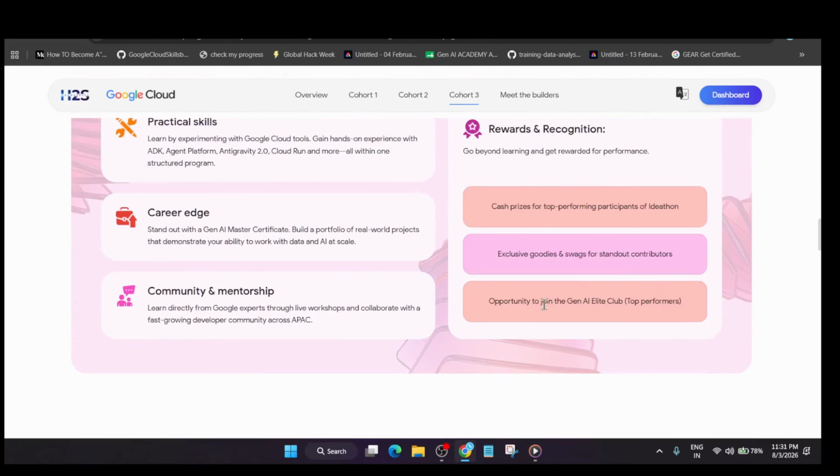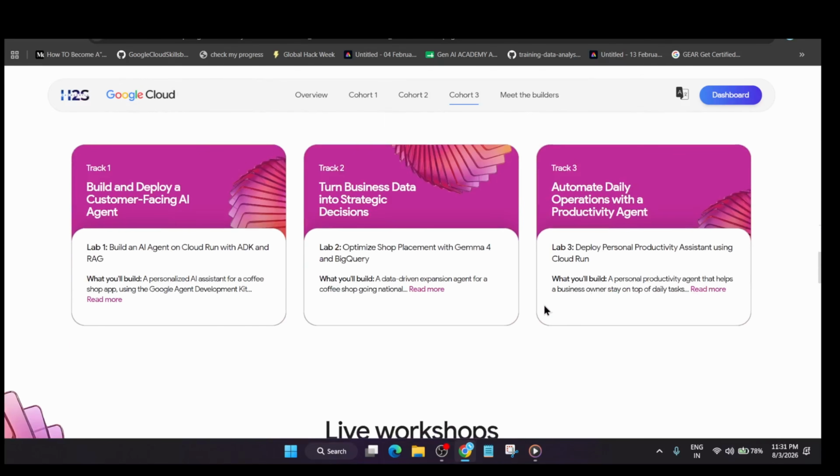Now, some more important thing is that here there are 3 tracks, out of which you have to complete only one as mandatory. Okay, if you want, you can complete all the 3 tracks without any issue.